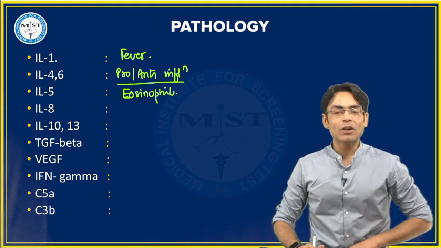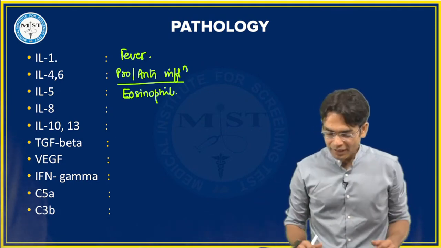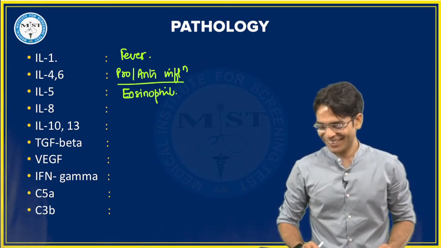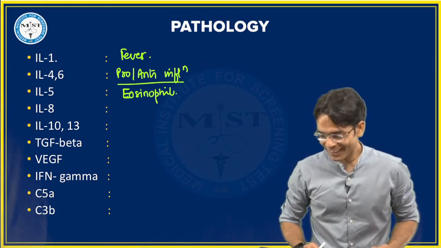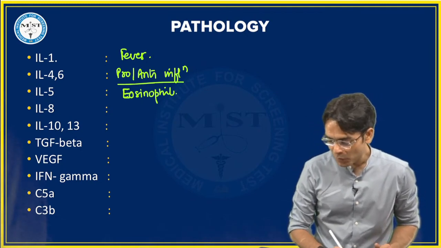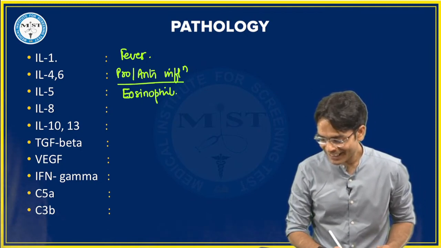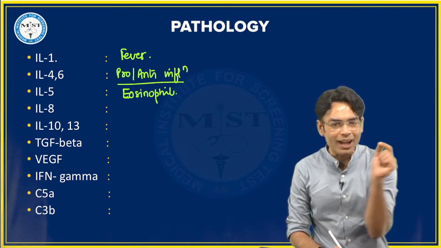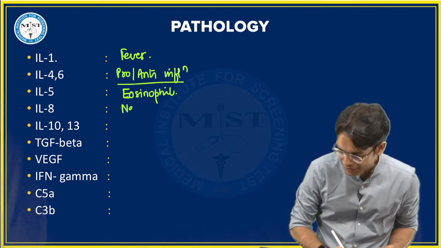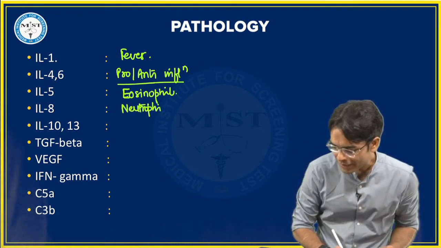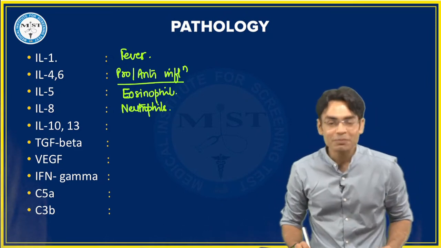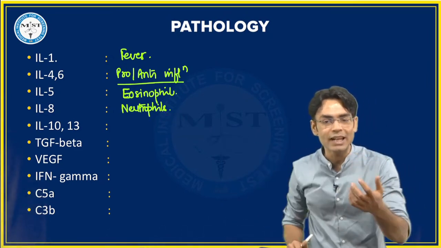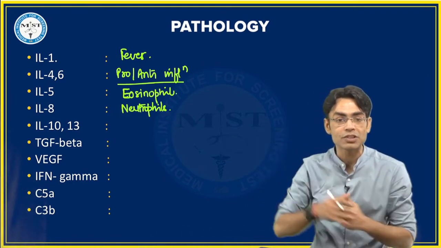Next, tell me interleukin 8. Interleukin 8. Yeah, Mamun, you are right. I think some of you are a little behind. Oh my God, Pushpendra, amazing man, amazing. Neutrophil, you are right. Whenever you need neutrophil influx, the body secretes interleukin 8, and wherever interleukin 8 is, neutrophils will reach there.